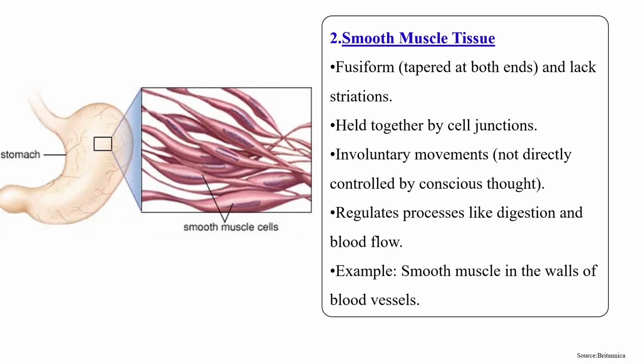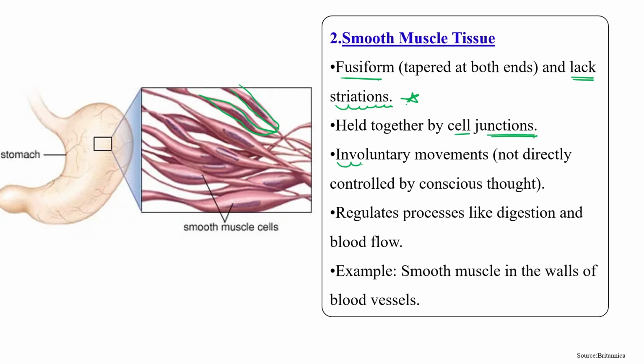Okay. The second type of muscle tissue comes under the smooth category, smooth muscle tissue. These are fusiform, meaning tapered at both sides like this, fusiform. And these don't have any striation. So these lack striation, and smooth muscle cells are held together by cell junctions.